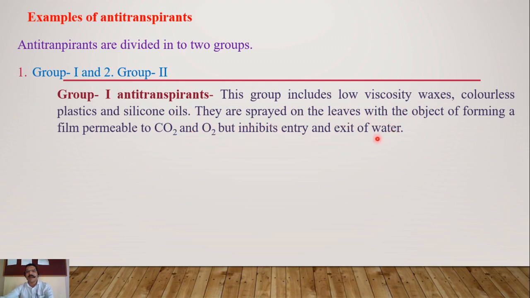Means they will not affect gaseous exchange, but they will affect the entry and exit of water. So these are known as group first anti-transpirants.